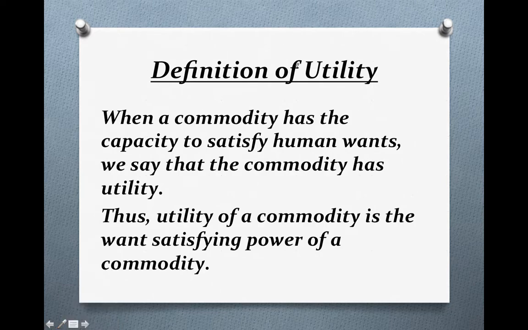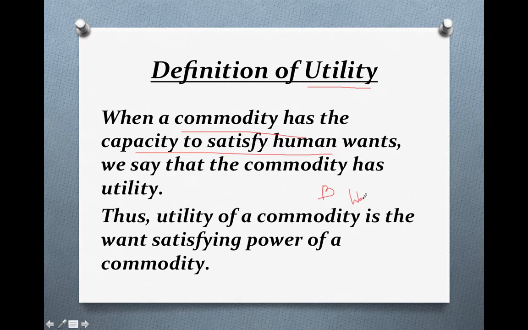Now in the previous video also I have explained the meaning of utility. So let's revise once again the definition of utility. When a commodity has the capacity to satisfy human wants, suppose you want a bicycle, and when you purchase a bicycle and it is very good in use, that means your wants are now satisfied.